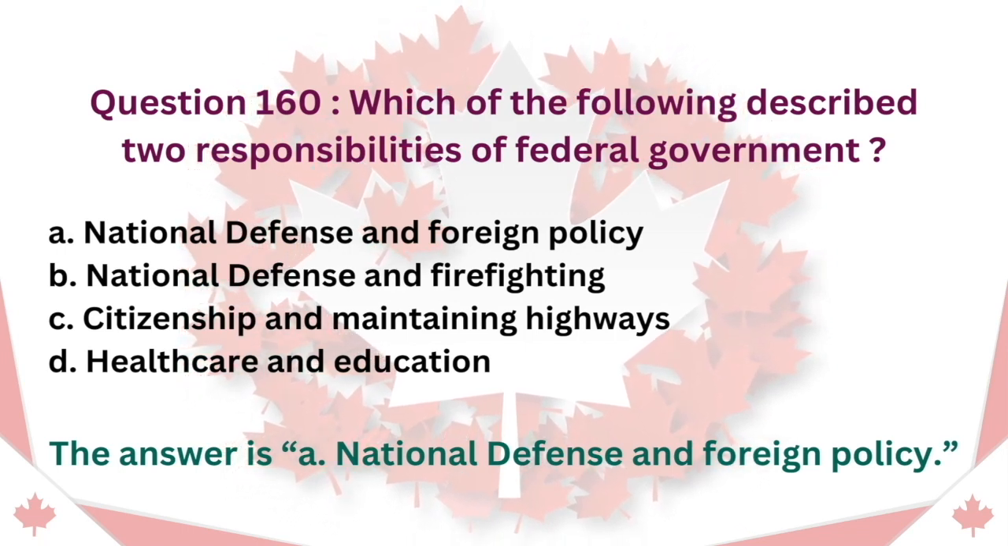Question 160. Which of the following describes two responsibilities of the federal government? A. National defense and foreign policy. B. National defense and firefighting. C. Citizenship and maintaining highways. D. Healthcare and education. The answer is A. National defense and foreign policy.